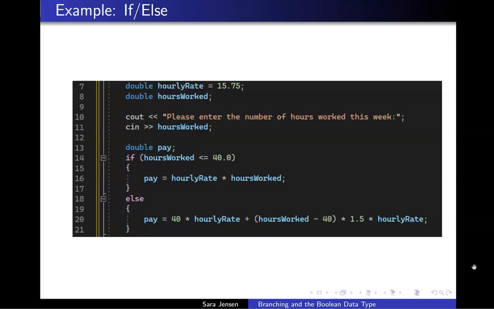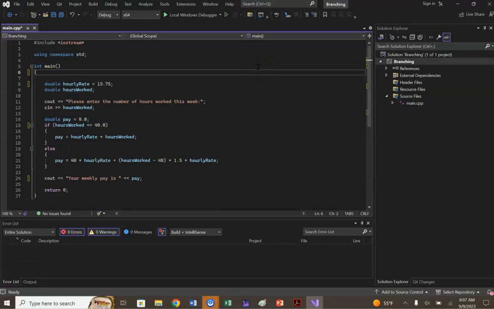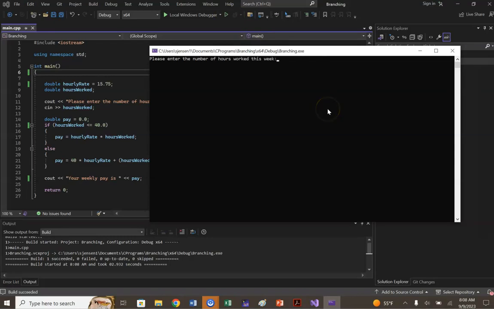To see this, let's actually open the program in Visual Studio. So here is that program in Visual Studio where we have the ability to execute our code. And let's see what happens when we input a number of hours worked that is less than 40, where we might get a counterintuitive response. And the situation that I'm thinking of is if our user were to either accidentally or maliciously enter a negative number of hours that they worked.